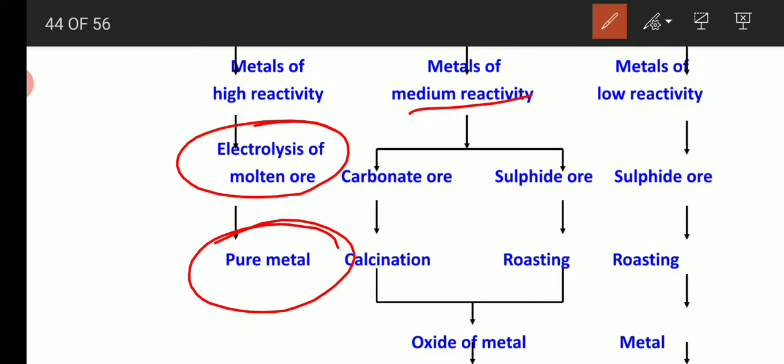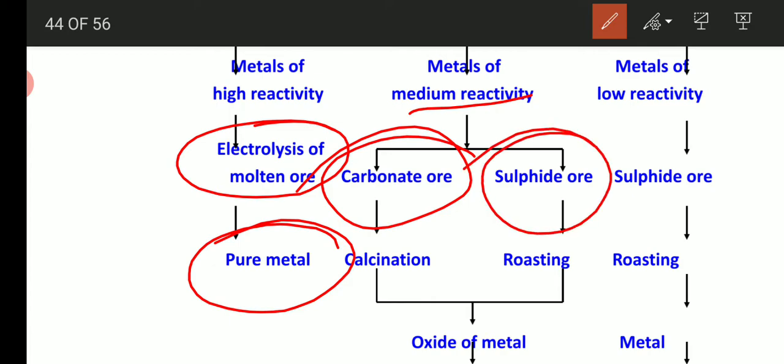The metals of medium reactivity such as zinc, iron, lead, etc. are present either in carbonate form or in sulfide form. Example, zinc sulfide, zinc carbonate. Through the calcination process, zinc carbonate is converted to oxide. What is calcination? Calcination is a process of heating zinc carbonate or any metallic carbonate in a limited supply of oxygen. Clear?